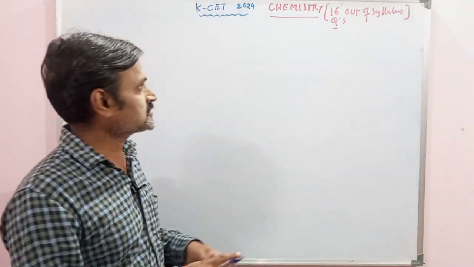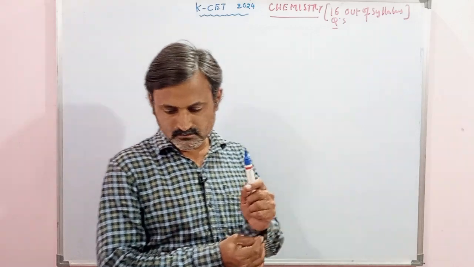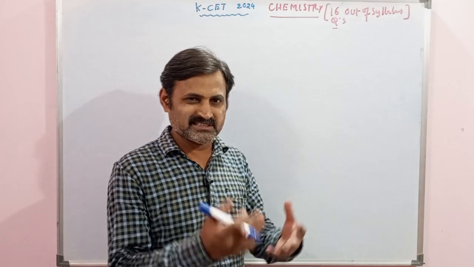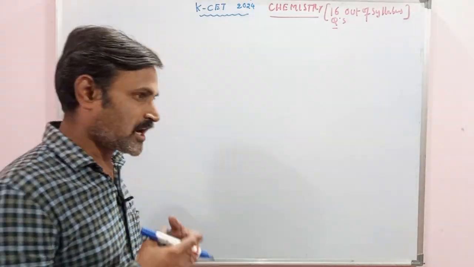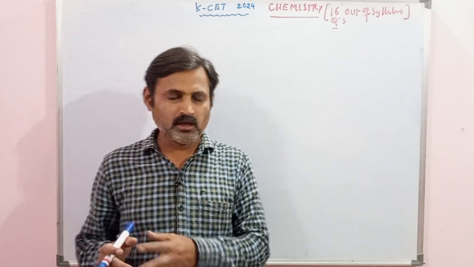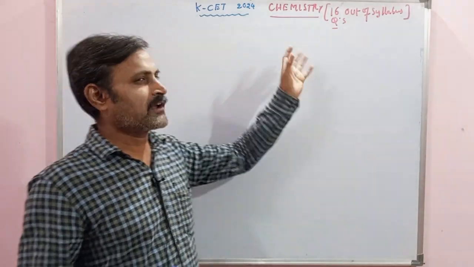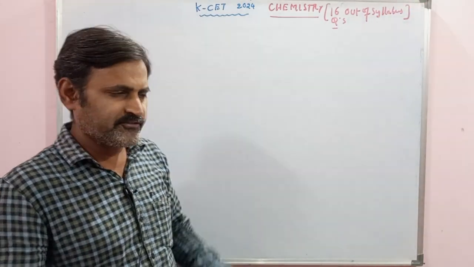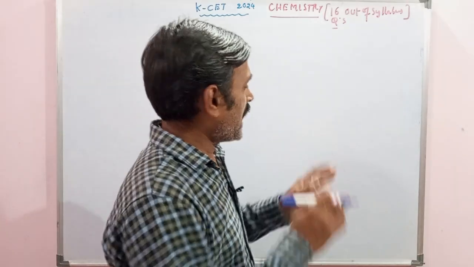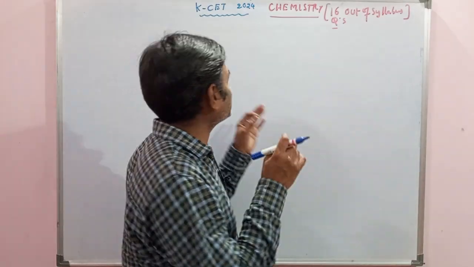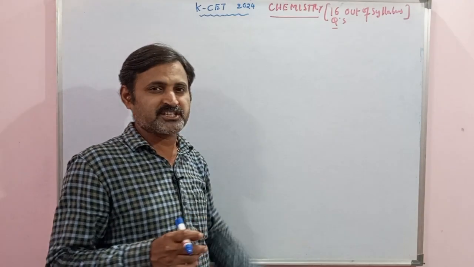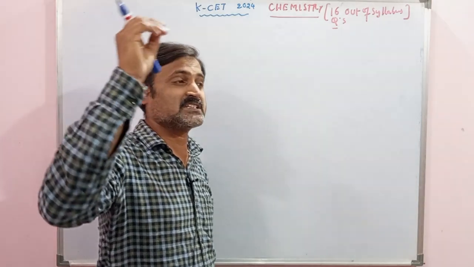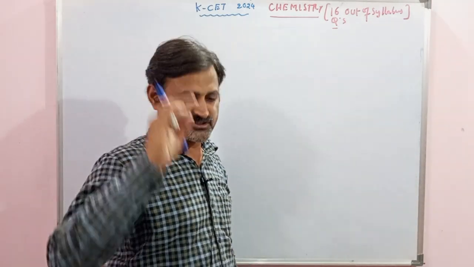As you all know, today is the chemistry CET examination. Like the previous other subjects, out-of-syllabus, deleted-syllabus chapter questions came in chemistry. I've calculated, and I got 15 to 16 out-of-syllabus questions. If anybody considers this, around 25% of the questions in the K-CET, Karnataka CET chemistry examination, means 15 questions out of 60 questions, came from the deleted syllabus.